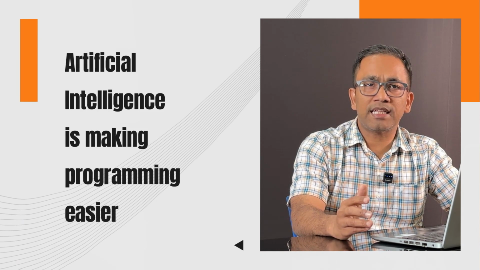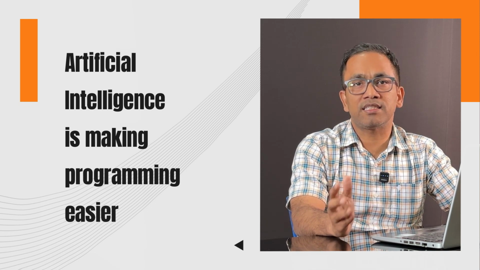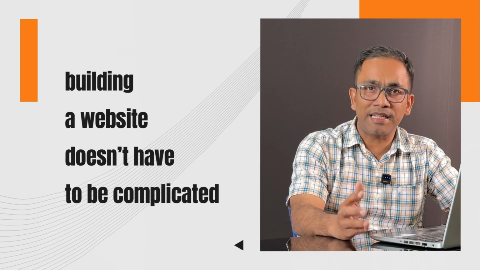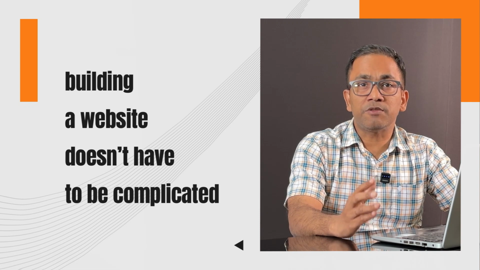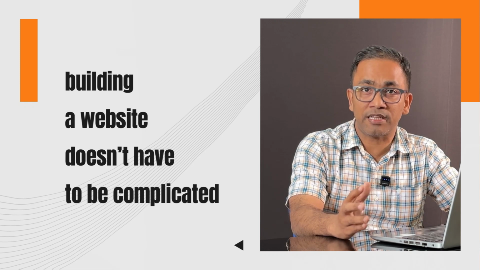To wrap up this session, let me quickly summarize the key points we have covered today. First, we saw how artificial intelligence is making programming easier than ever. With tools like ChatGPT, you can generate code, design layouts, and create meta tags just by typing simple instructions in everyday language. Second, we learned that building a website does not have to be complicated. With the help of AI, even non-technical users can create a structure, content, and search-friendly meta tags quickly and efficiently.